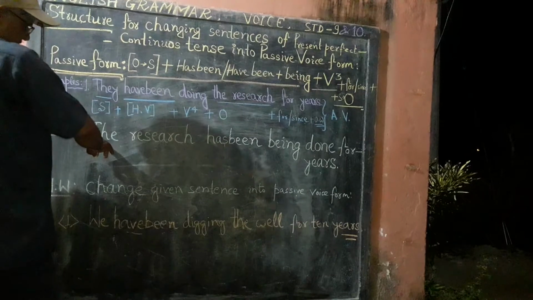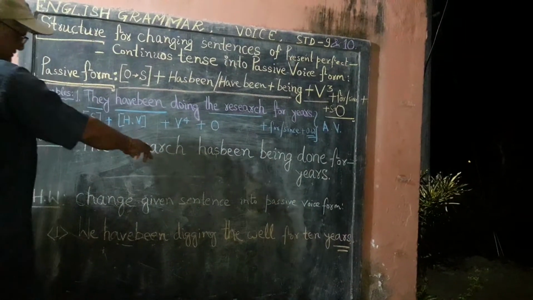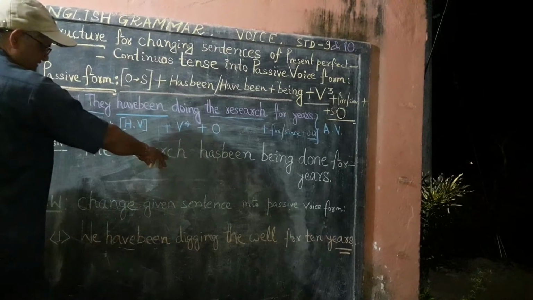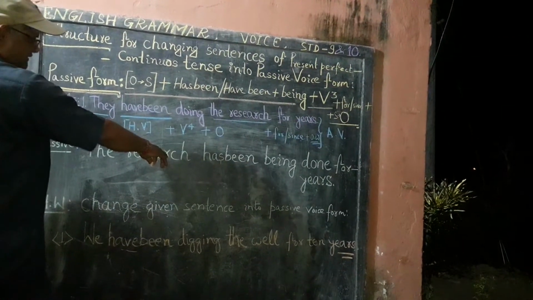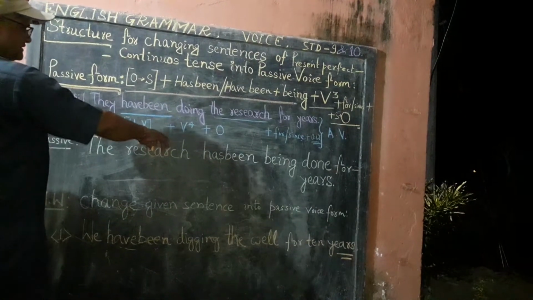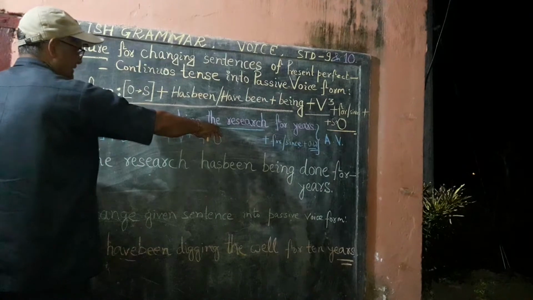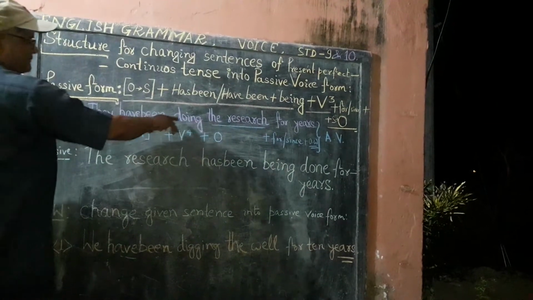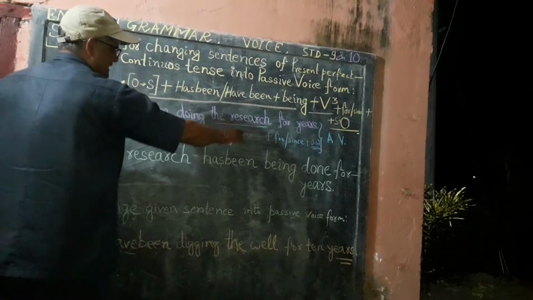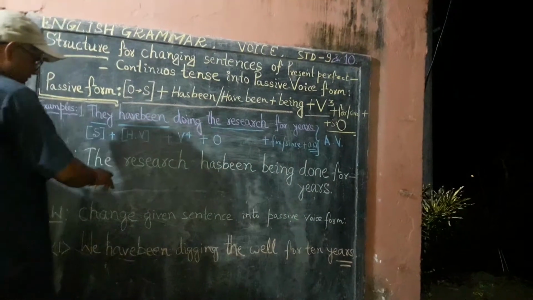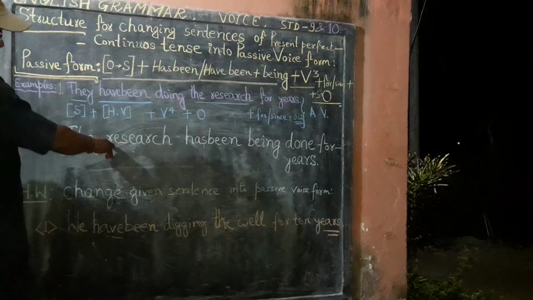Actually, the word the research is here as a subject, which has been selected from the given sentence of active voice form, that is, they have been doing the research. Here the word research was an object, but now it becomes the subject in case of passive.